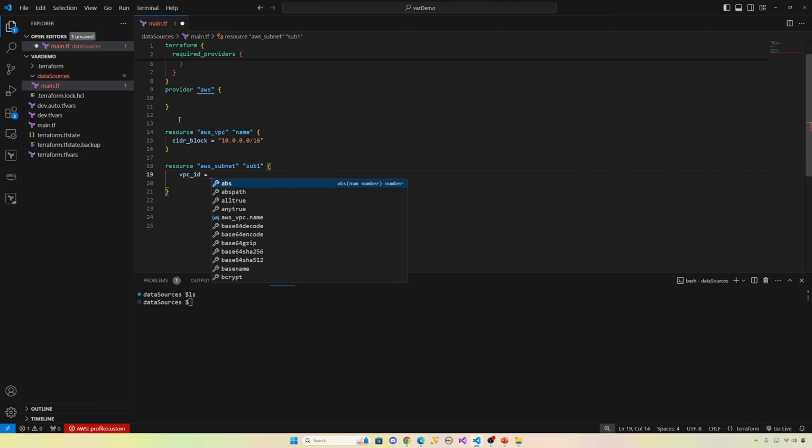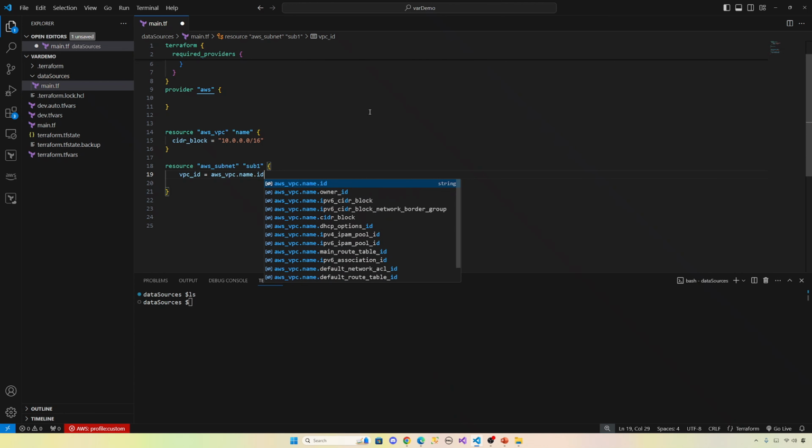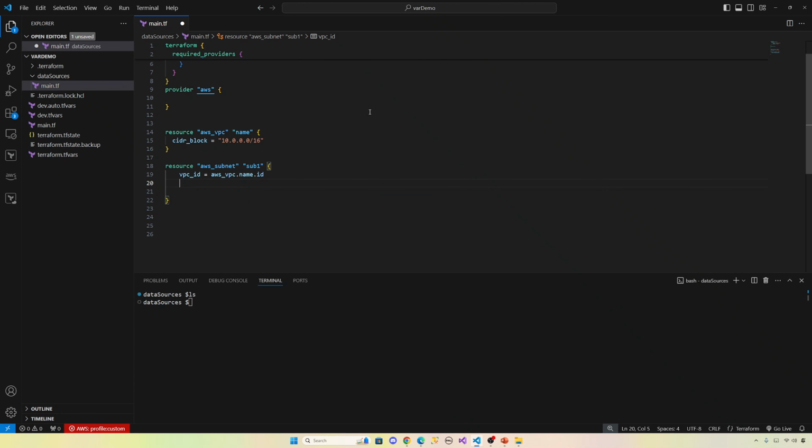So we're going to get the VPC ID from here. Just copy paste this VPC, dot, what do we require? It's ID. VPC ID. Now we can give a CIDR block for the subnet: 10.0.0.0/17.